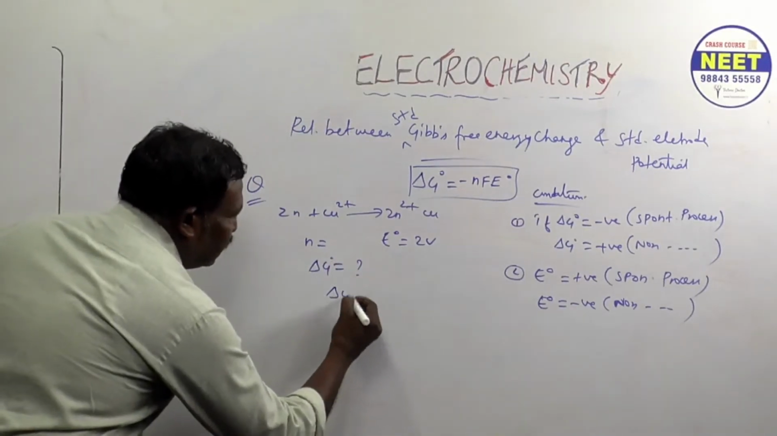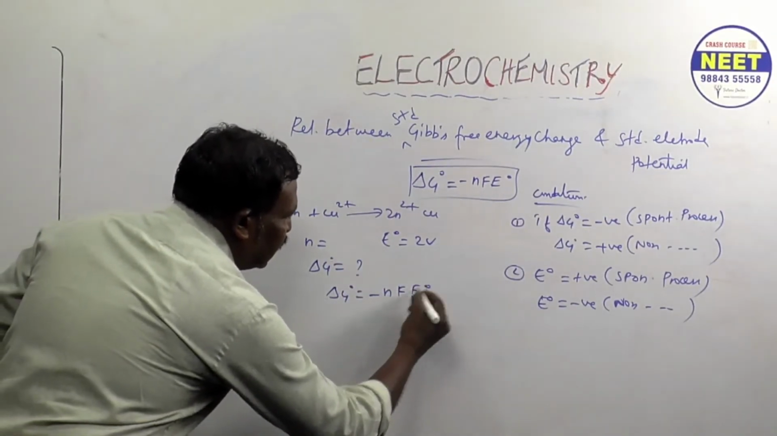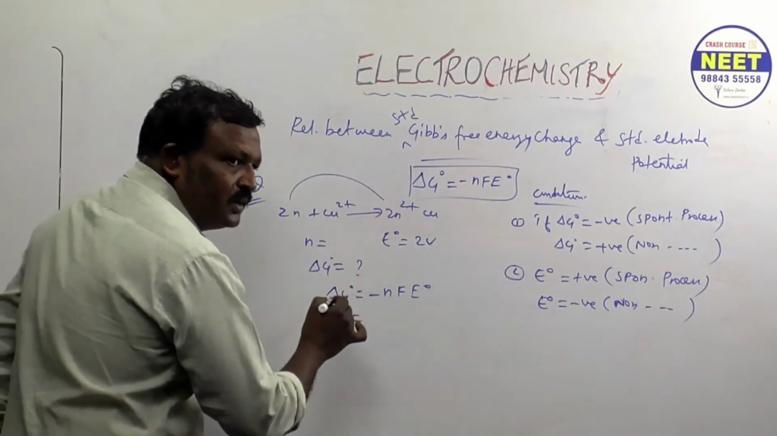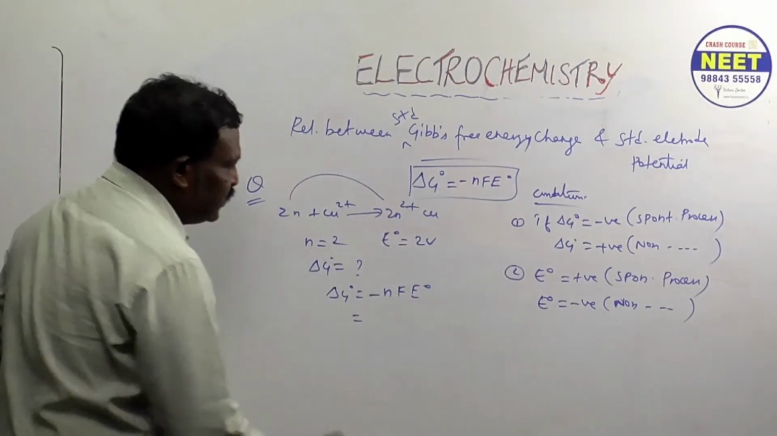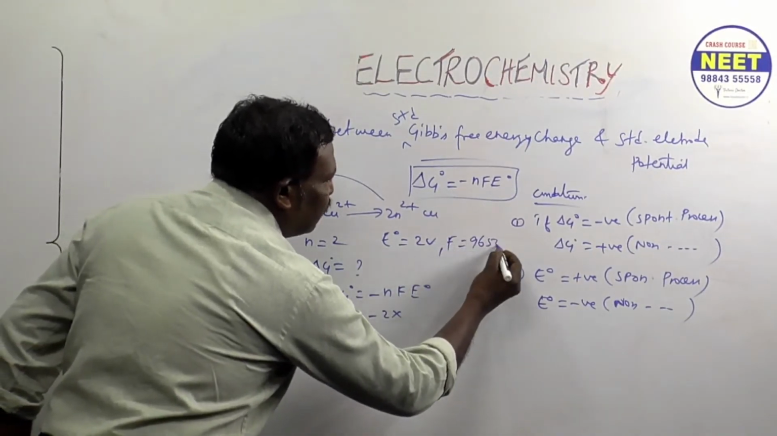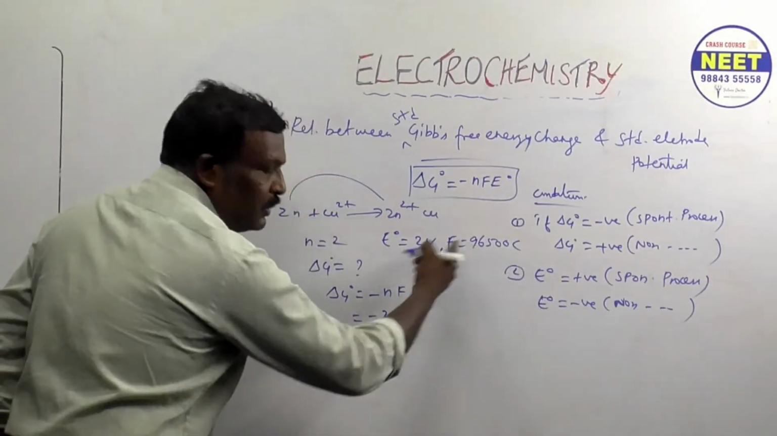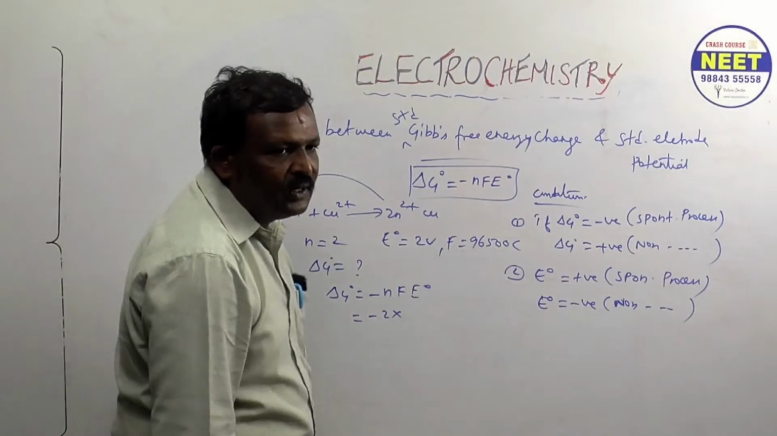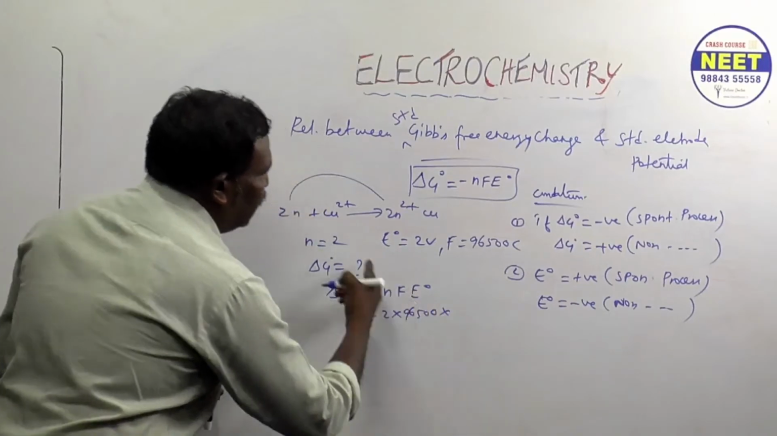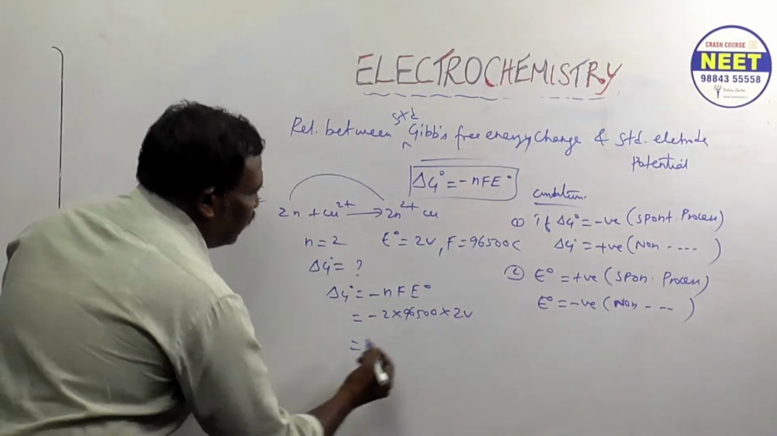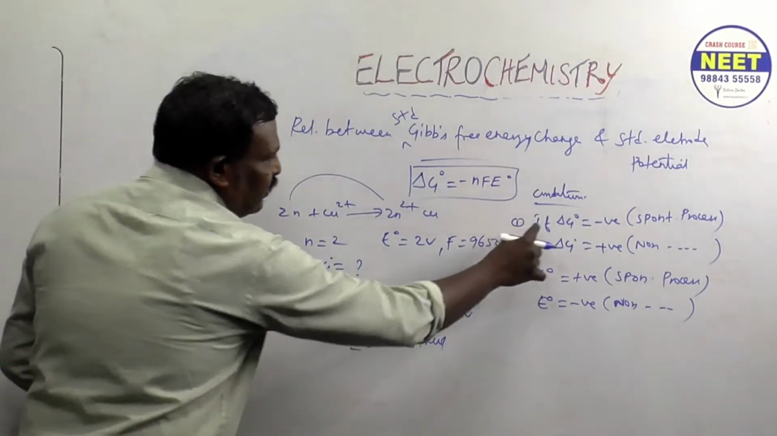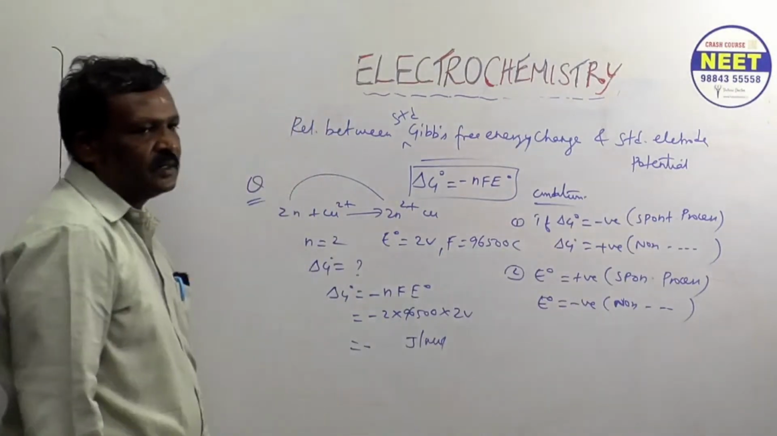Delta G naught is equal to minus nFE naught. What is the n value? Zn becomes Zn2 plus, so how many electrons? 2. So minus 2 into F. F is nothing but Faraday, 96,500 coulomb. This is memory, keep in mind. 1 Faraday is equal to 96,500 coulomb. Simple sum. 96,500 into E naught, which is given as 2 volt. The answer will be in joule per mole. It is minus, so it is called a spontaneous process.